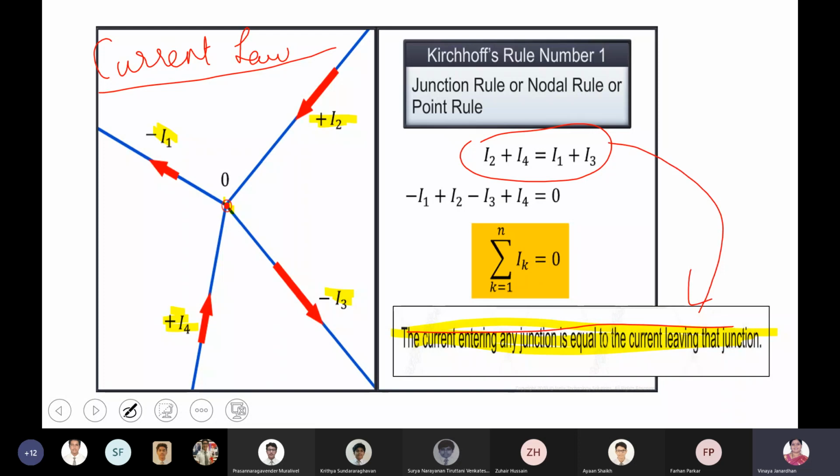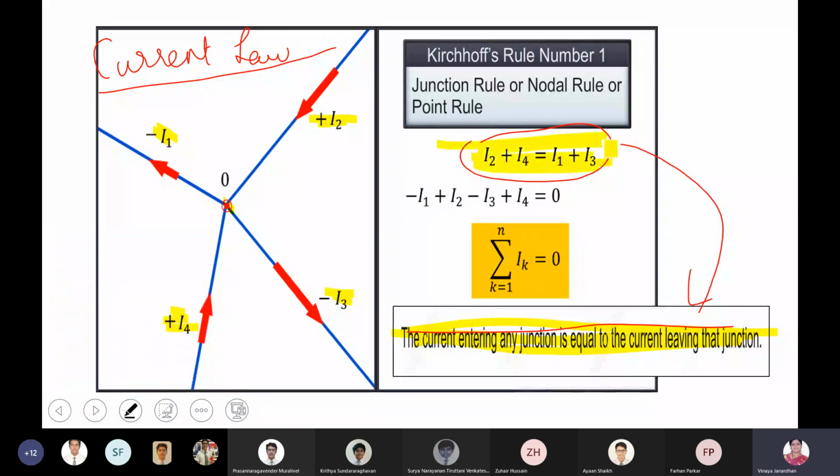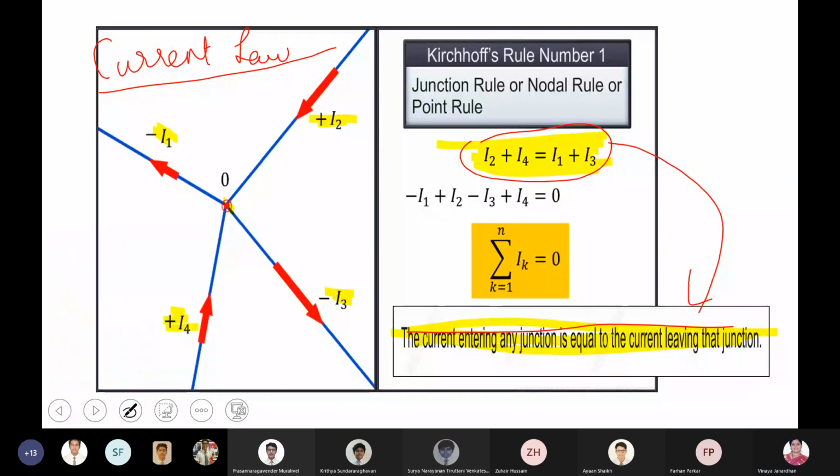You can write the statement, write the formula and draw the diagram. You'll understand it better. This law is based on conservation of charge. It might be a one mark question or a reasoning based question. You can expect this based on conservation of charge.